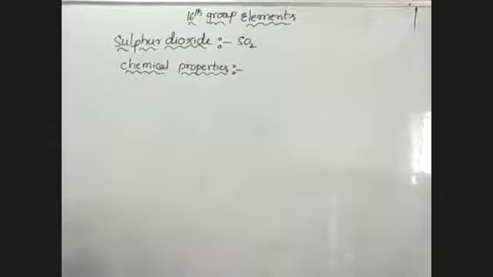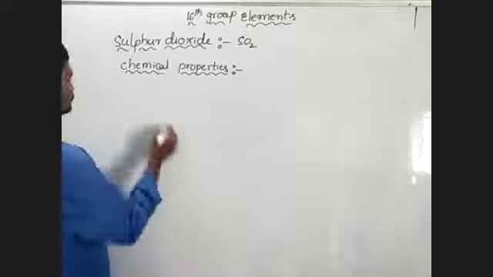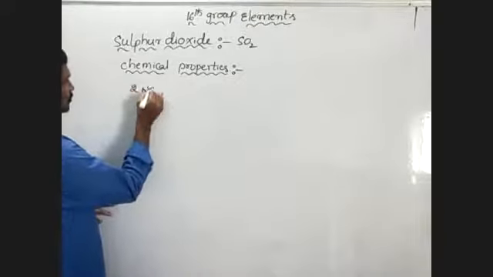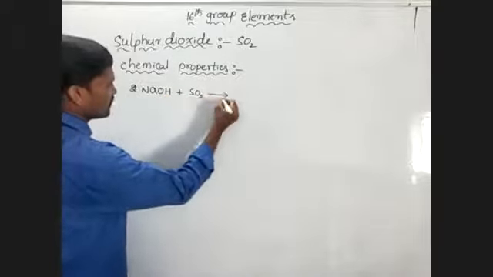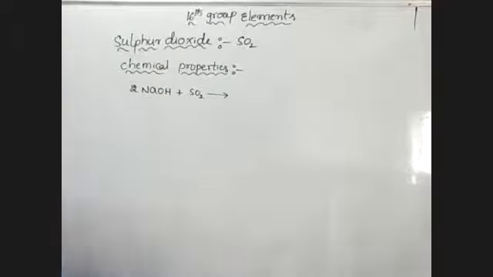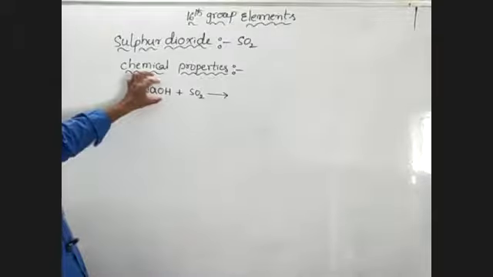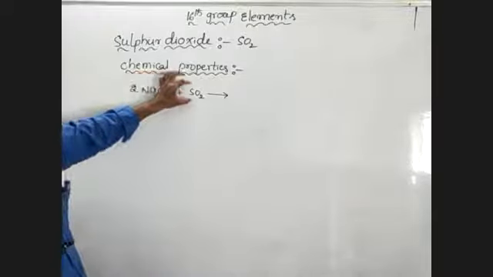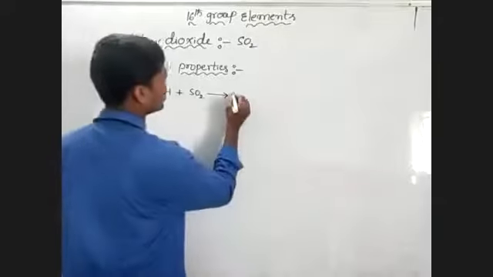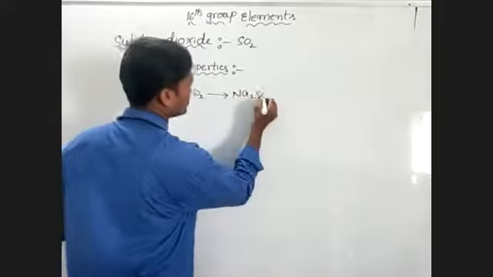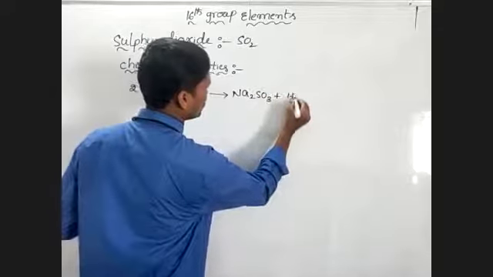SO2 readily reacts with NaOH, sodium hydroxide. When sodium hydroxide reacts with sulfur dioxide, it forms sodium sulfite and water.